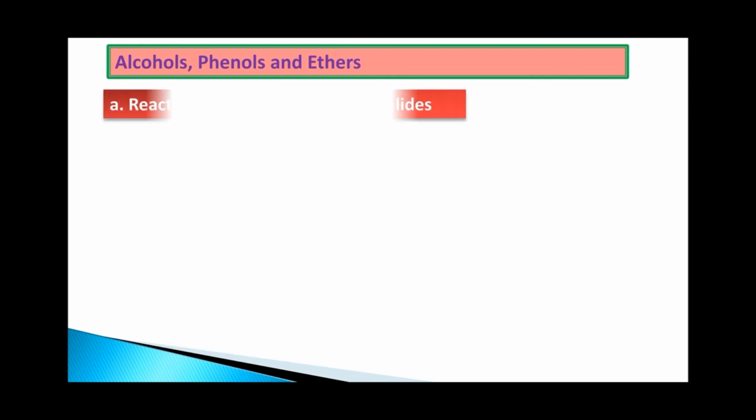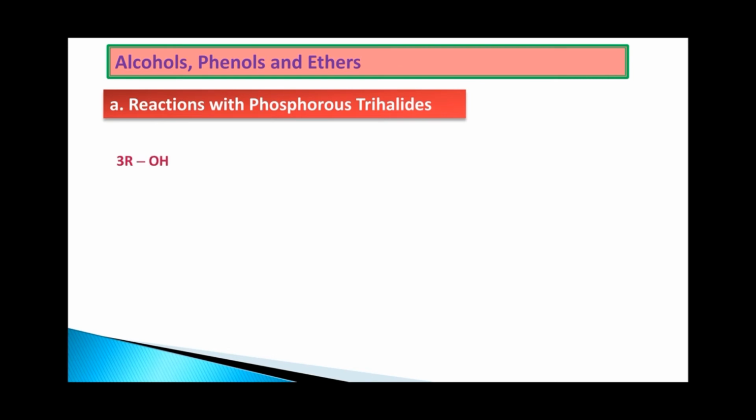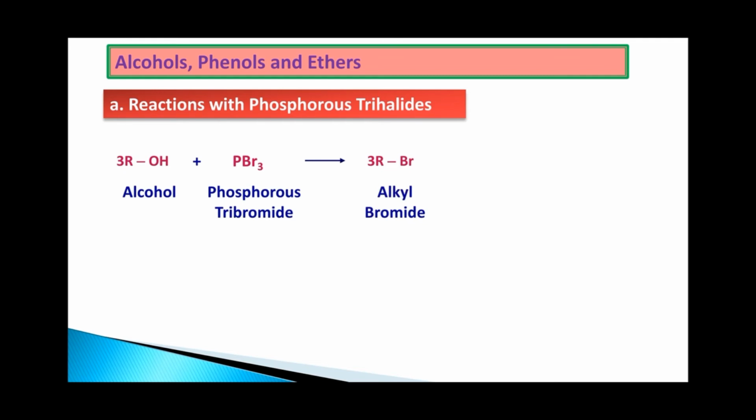Second reaction, reactions with phosphorus trihalide, that is PX3. Here we have taken one example, phosphorus tribromide, PBr3, which is a common reagent. Alcohols on reaction with PBr3: the C-O bond will be broken completely and Br will attack the R. We have seen that alcohols act as electrophiles, and Br minus will attack. The same Br minus can be produced from PBr3 also. Here 3 molecules of RBr, that is alkyl bromide, are produced along with H3PO3.